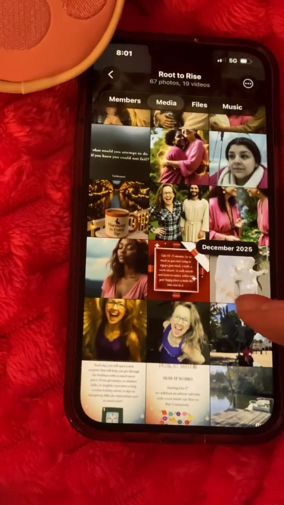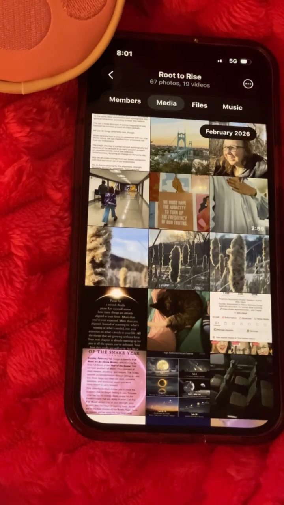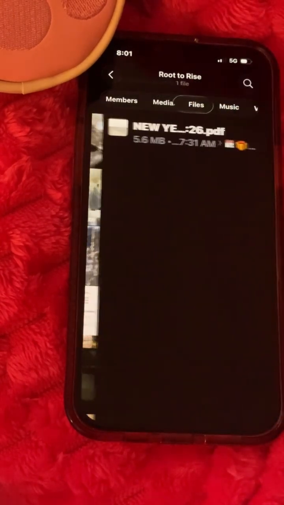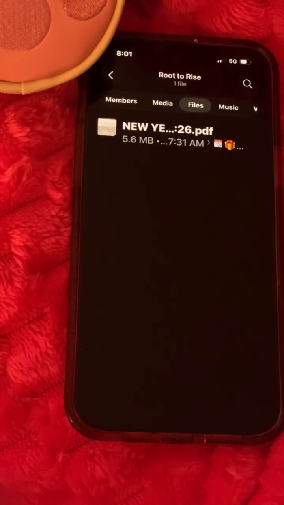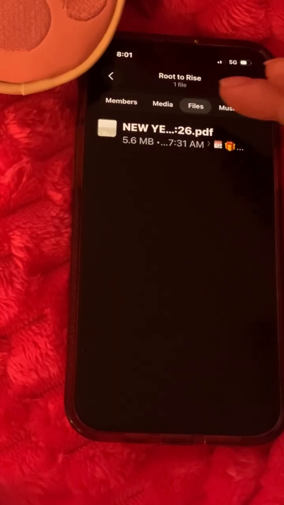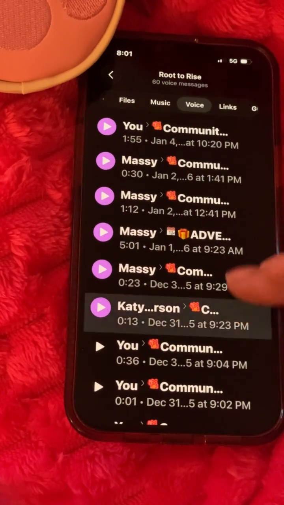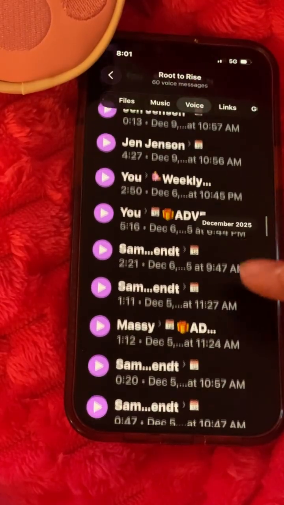And you can quickly find some hidden gems if you don't have time to go through every single post, every single tab. You can go to files. I don't know how, but we only have this one file, which I don't believe is even actually possible. Then you can say music. We've had times where we've shared music in the group.